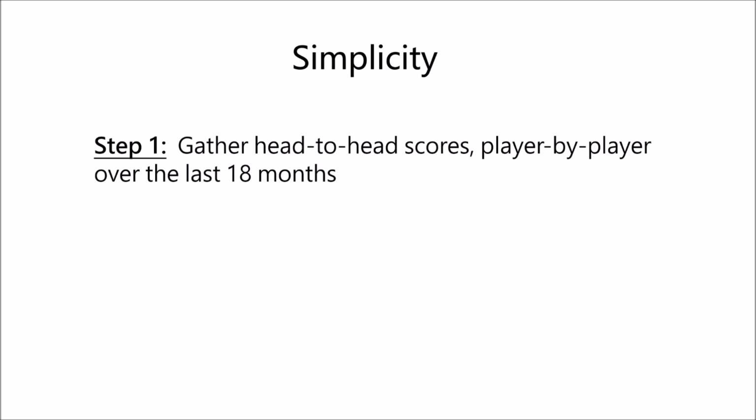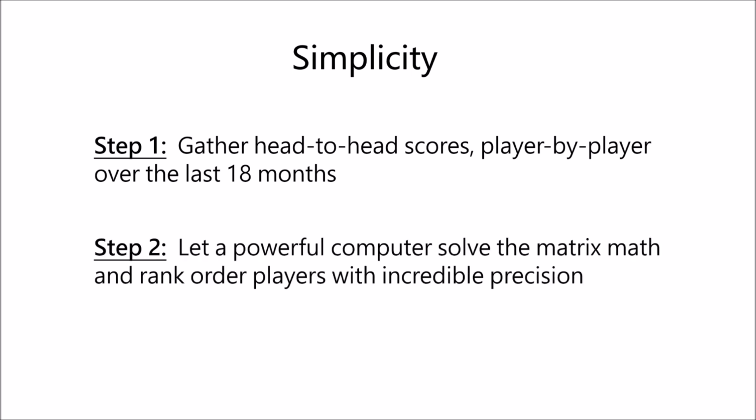Let's start with the first principle, simplicity. The TUGR methodology only has 2 steps. Step 1, gather head-to-head scores, player by player, over the last 18 months. Step 2, let a powerful computer solve the matrix math and rank order players with incredible precision.